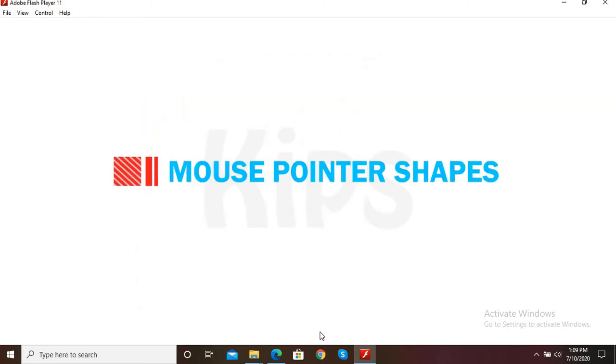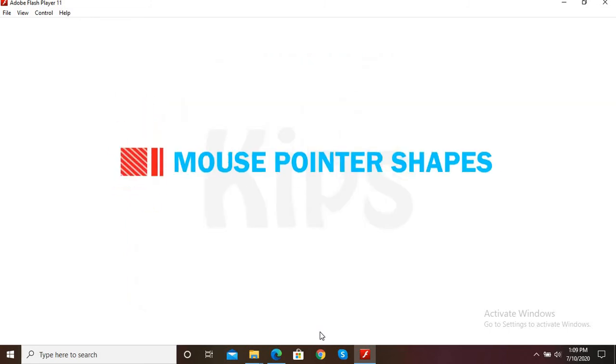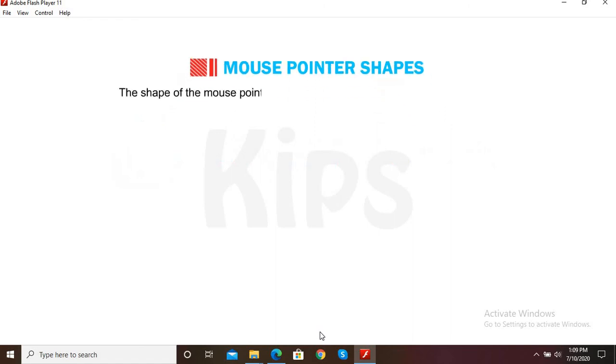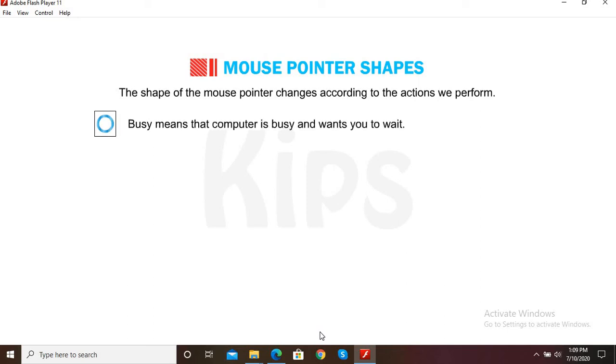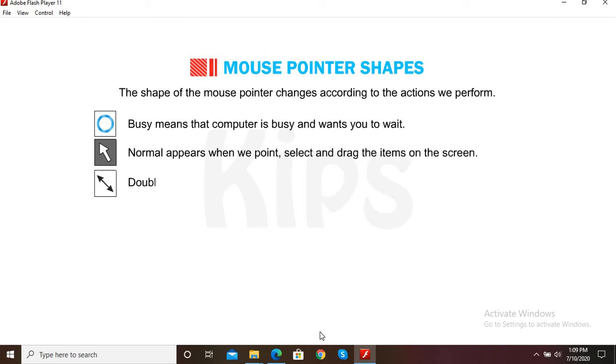Students, let me tell you about the mouse pointer shapes. The shape of the mouse pointer changes according to the actions we perform. Busy means that computer is busy and wants you to wait. Normal appears when we point, select and drag the items on the screen. Double-headed arrow appears when we resize a window or pictures.